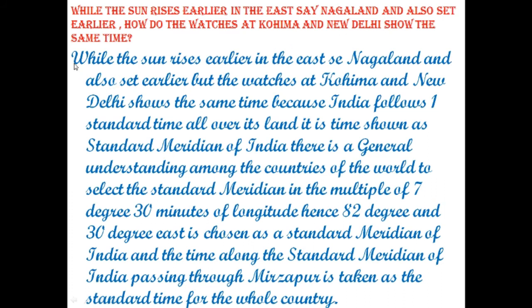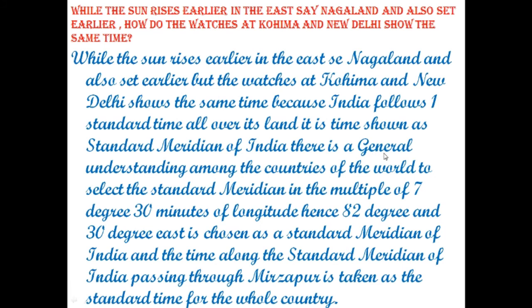Your answer is: while the sun rises earlier in the east, say Nagaland, and also sets earlier, the watches at Kohima and New Delhi show the same time because India follows one standard time all over its land. This time is shown as the standard meridian of India. We know that the standard meridian of India is at 82 degree 30 minutes east.